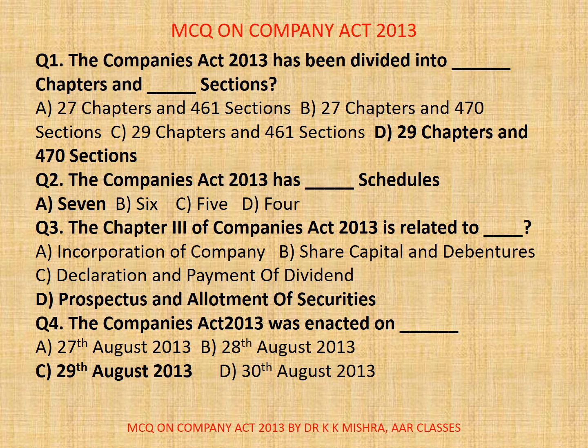Question number 3. The chapter 3rd of Companies Act 2013 is related to dash. A. Incorporation of company, B. Share capital and debentures, C. Declaration and payment of dividend, D. Prospectus and allotment of securities. Correct option is D. Prospectus and allotment of securities. The chapter 3rd of Companies Act 2013 is related to prospectus and allotment of securities.